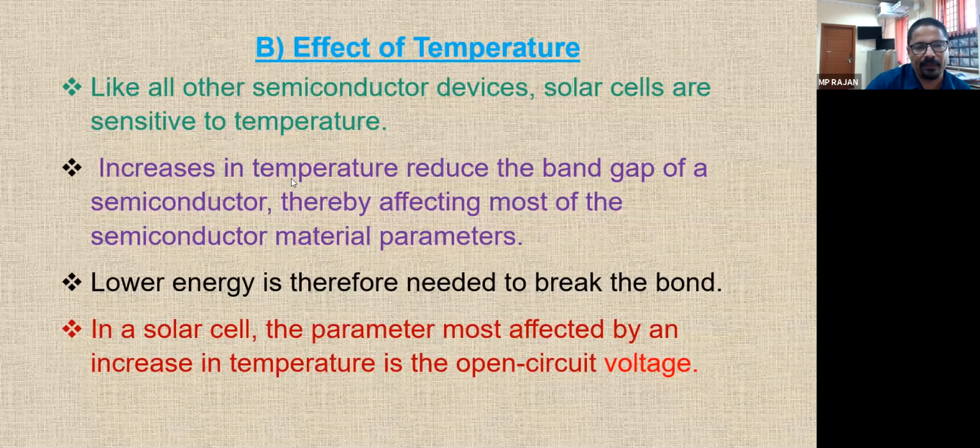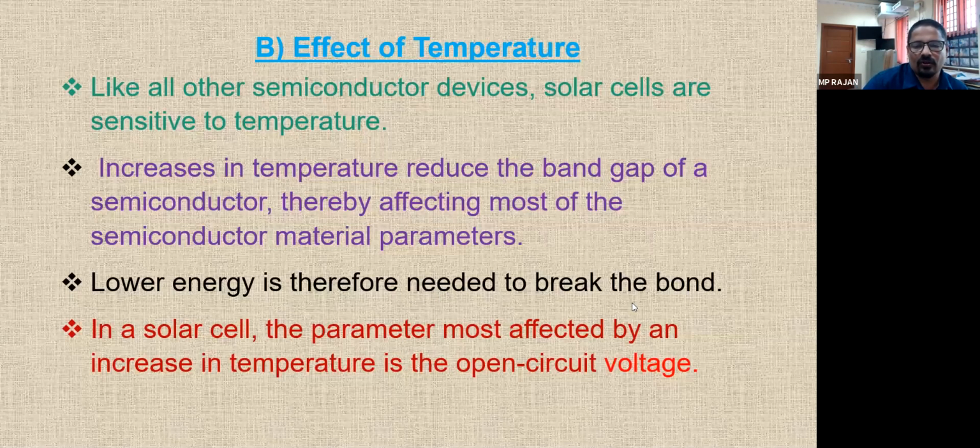When the temperature is more, it reduces the band gap. This is additional energy, also an energy source, and it starts agitating the electrons. The energy required to move an electron from the valence band to the conduction band is reduced, so lower energy is needed to break the bond.